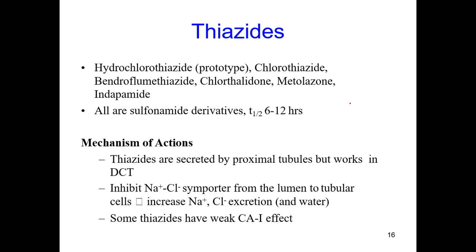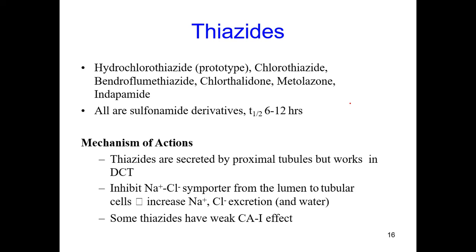In this class are chlorothiazide, bendroflumethiazide, chlorthalidone, metolazone and indapamide. So these are the drugs considered thiazide diuretics. They are similar to sulfonamide structures. Their plasma half-life is 6 to 12 hours.